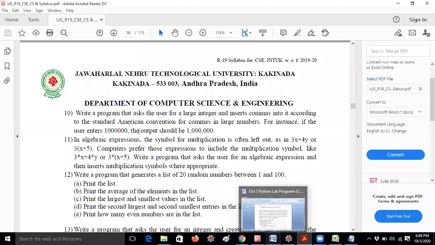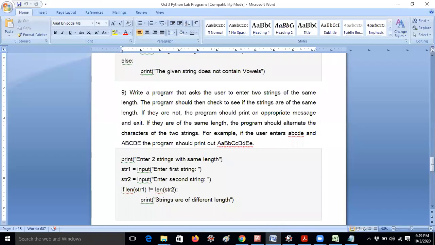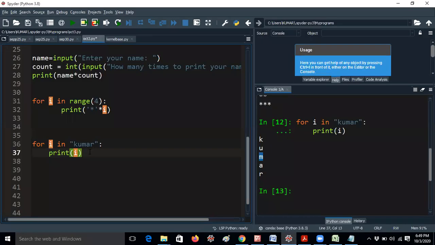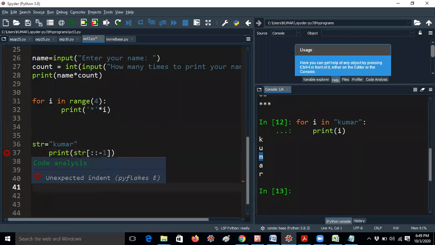So actually we have a concept I had discussed earlier about how to print the reverse of a string. You already know that. For example, if I am giving str equal to Kumar, and I would like to print the reverse of the string, s of colon colon minus 1. You know already, I have already explained this actually. So str is a string actually.